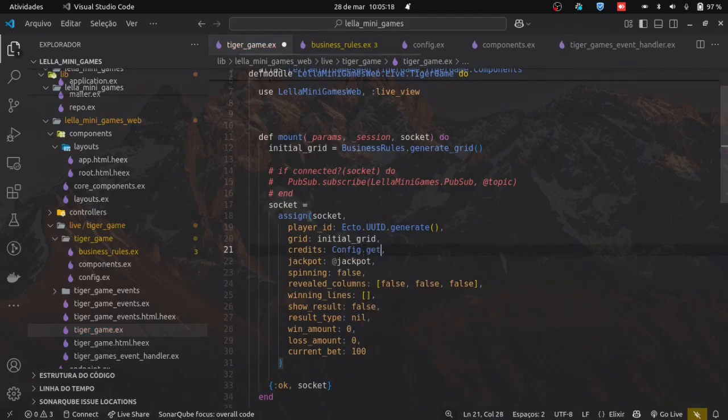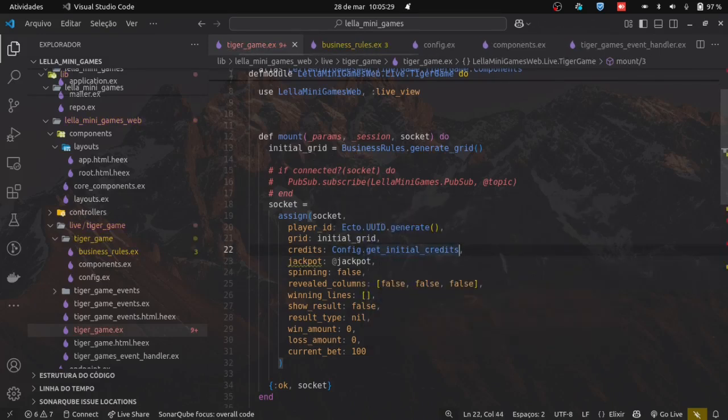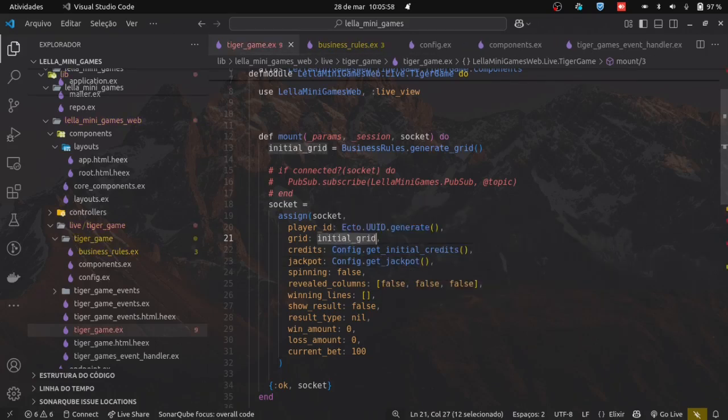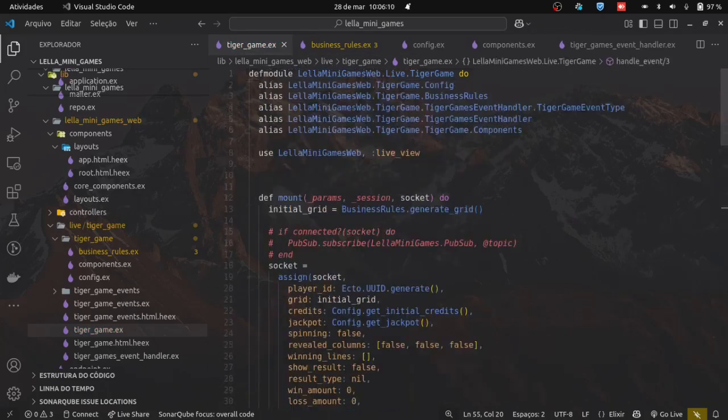Let's bring this here. Right, I'm wrong. But this could be inside the socket, right? Right? Because, well, let's continue. Okay, here it's game rules. It's business rules. Let's move this down. Right? Let's move this down.